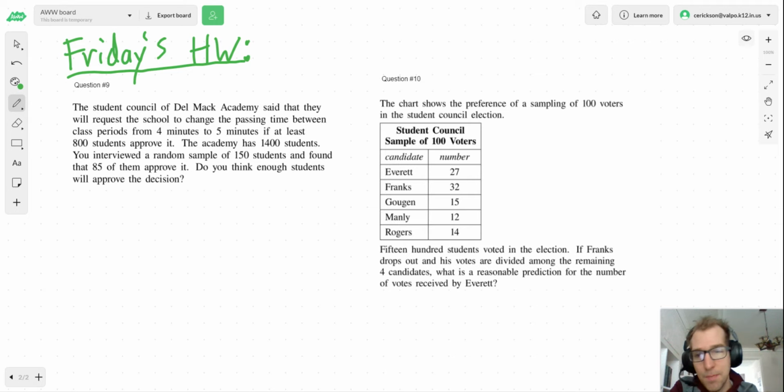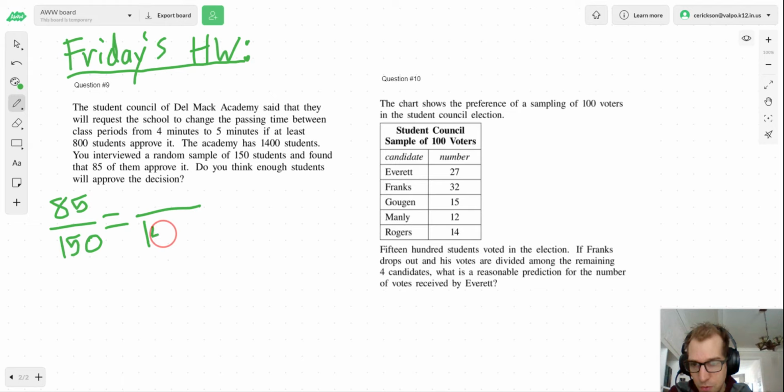Okay, so we know in our sample, we had 85 out of 150 that were in favor. They would approve it. So that's our first fraction. We know every 85 per 150 would approve it. We're going to see, is that going to be enough for the overall student body? So the overall student body would be on the bottom over here, 1,400. And then a lot of these problems, they wouldn't give you anything for this top number. Now here they gave us 800, but we need to have a variable somewhere. So we're going to put X here. We're going to figure out, is X going to be enough to hit the 800 or not?